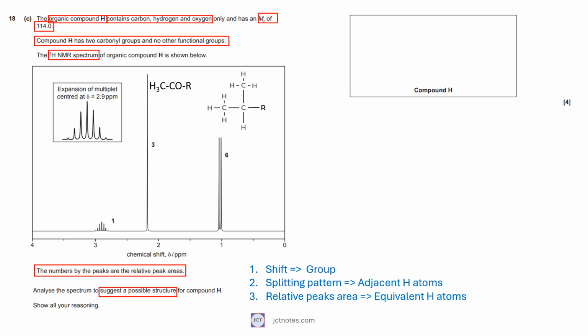We are left with the peak near 3 ppm. First, shift. From the data sheet, and bearing in mind that we have 2 carbonyl groups, this peak refers to a hydrogen attached to a carbon attached to the carbonyl group. Second, splitting pattern. It is a septet.